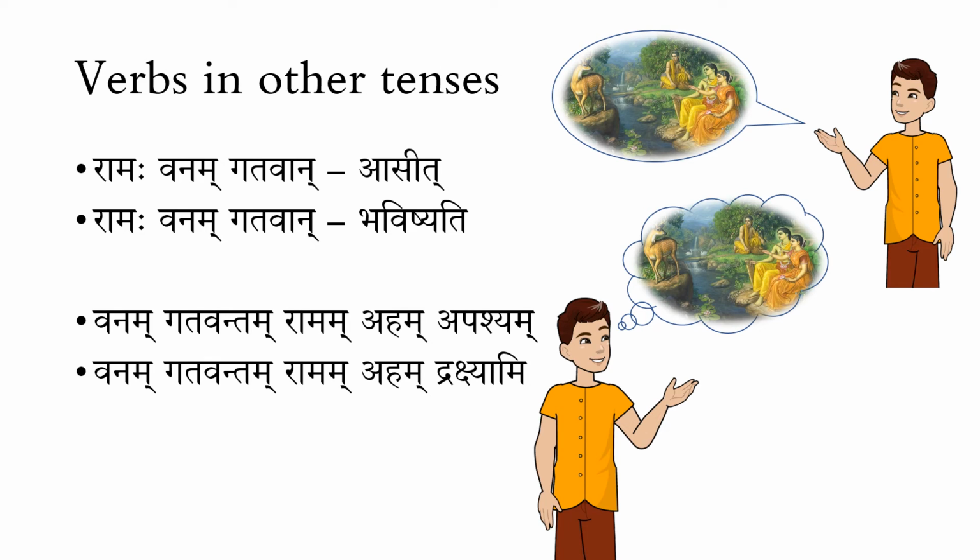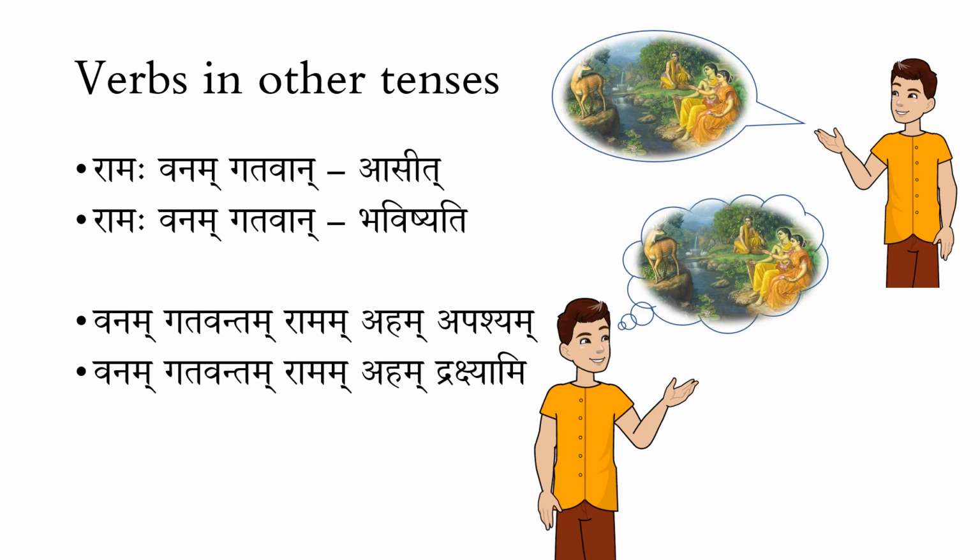So just by saying Ramaha Vanam Gatavan doesn't necessarily make it the past tense, meaning the Kriya has taken place in the past. It is also important to know what the actual Kriyapadam there is. Is it Asit, Asti or Bhavishyati, whether it is referring to Vartamana Kala, Bhutakala or Bhavishyat Kala.